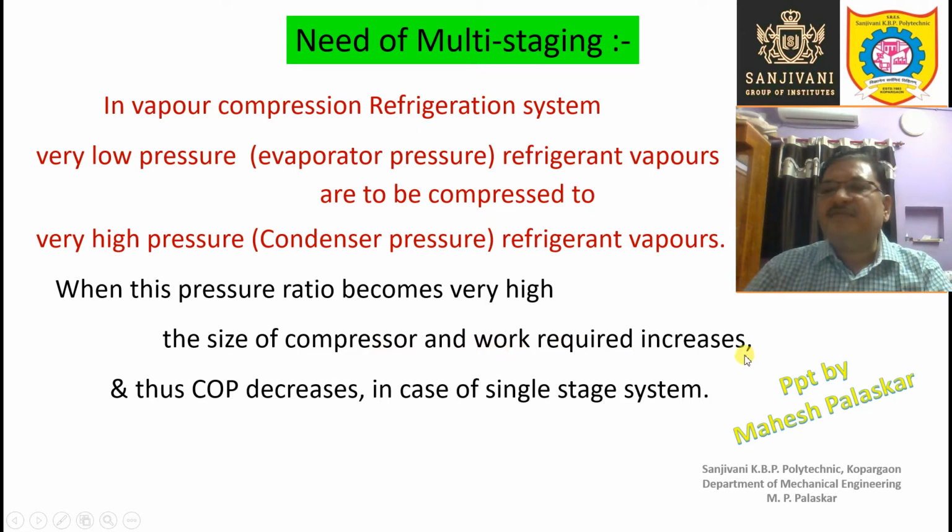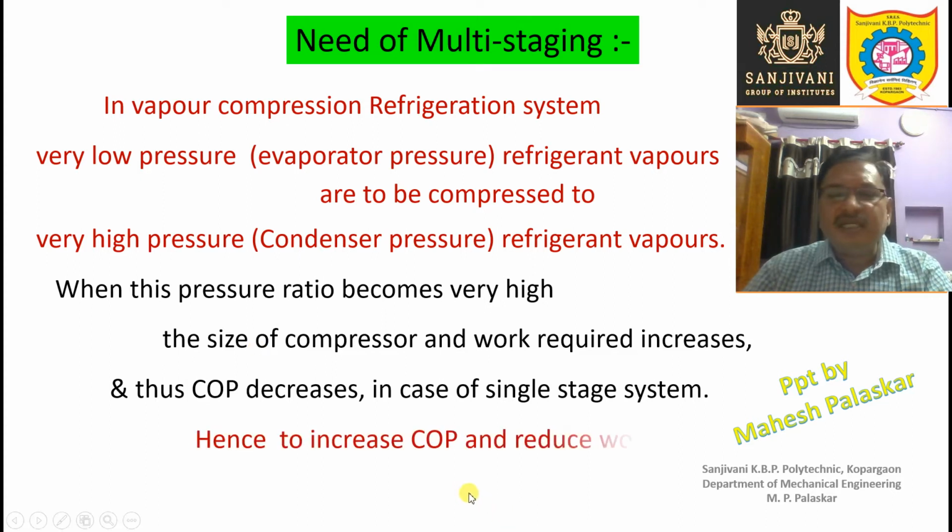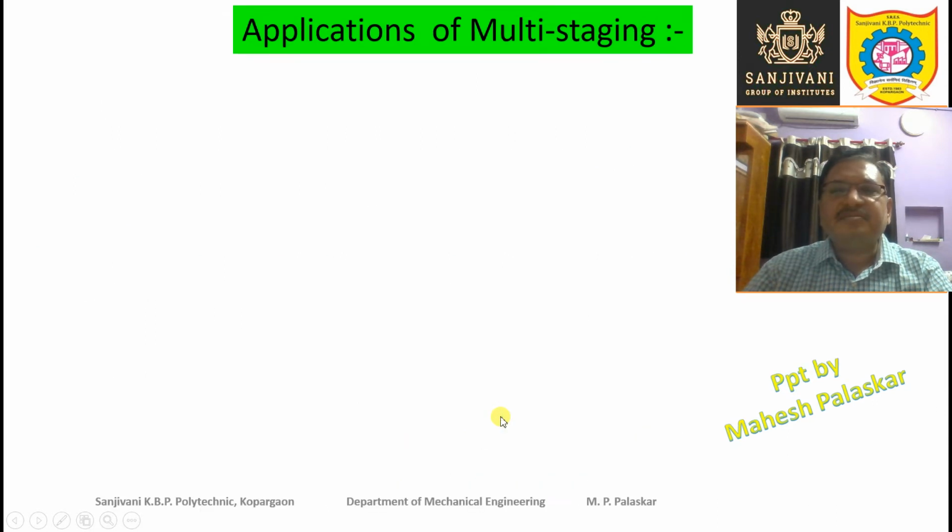The energy required for the system increases and thus the performance of the system decreases, the coefficient of performance decreases. Coefficient of performance is a term just like efficiency, right? So that will decrease in case of single stage vapor compression refrigeration system. Hence, to increase the coefficient of performance and reduce work done, multi-staging is necessary.